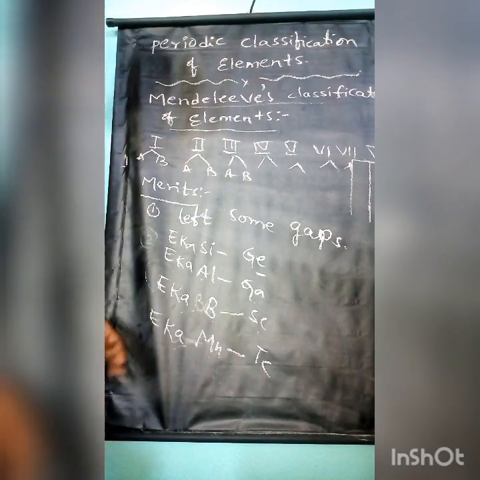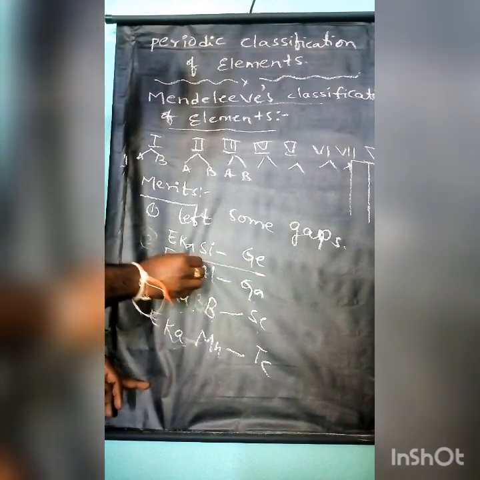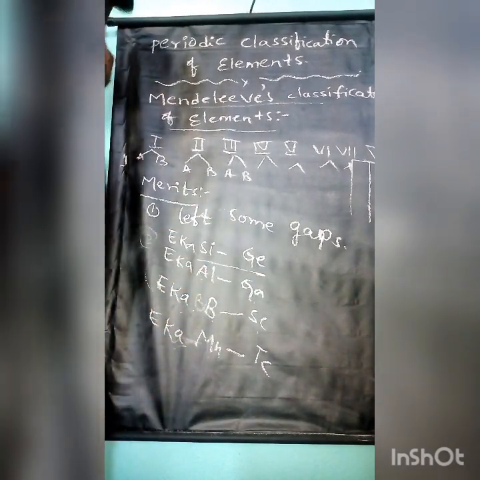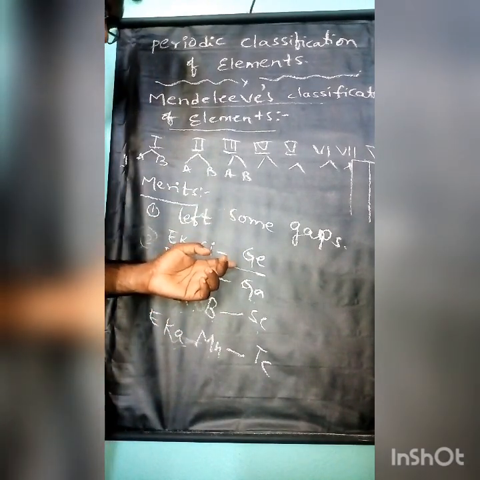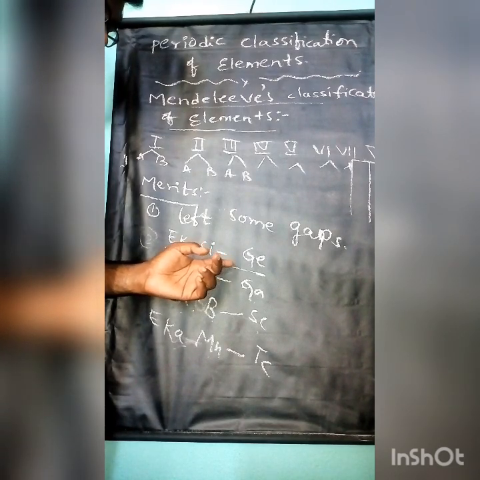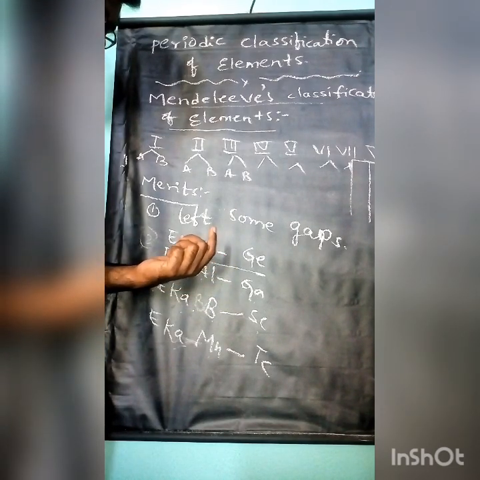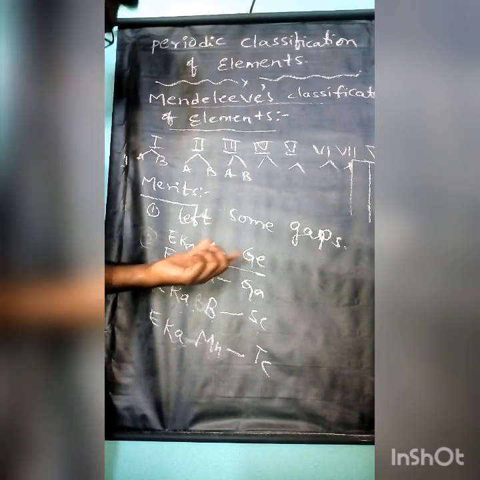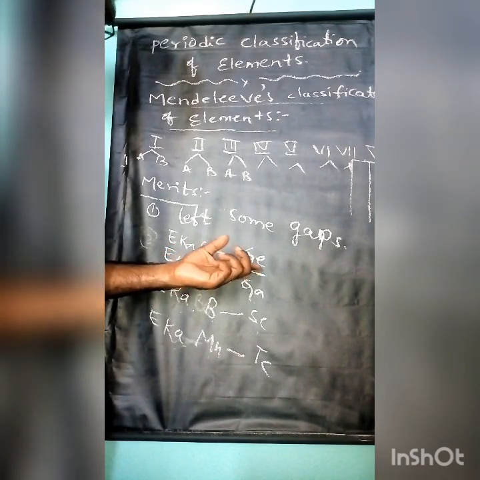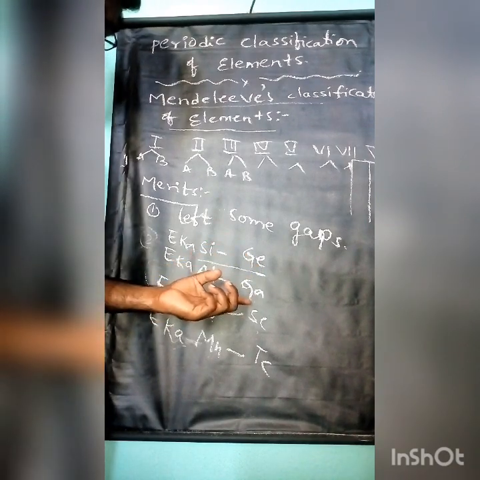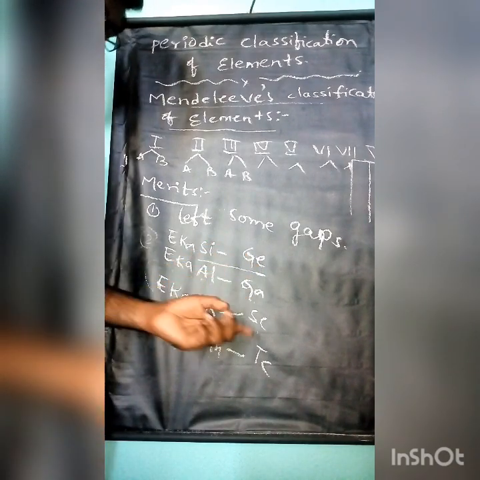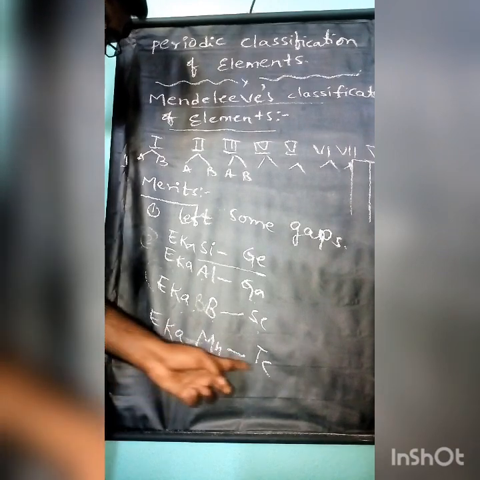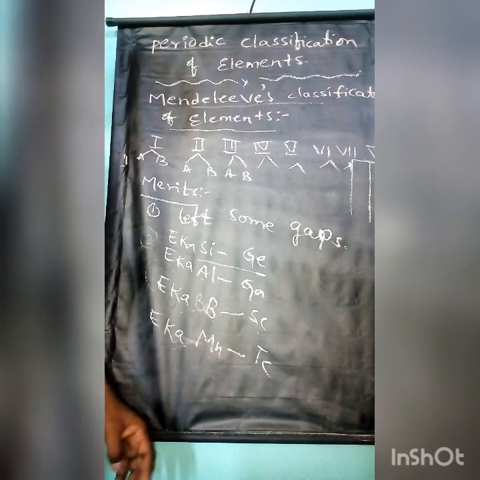These can be asked in the examinations. What is the new element name? Eka silicon is named as germanium. Eka aluminium is named as gallium now. Eka boron is named as scandium. Eka manganese is named as technetium now.